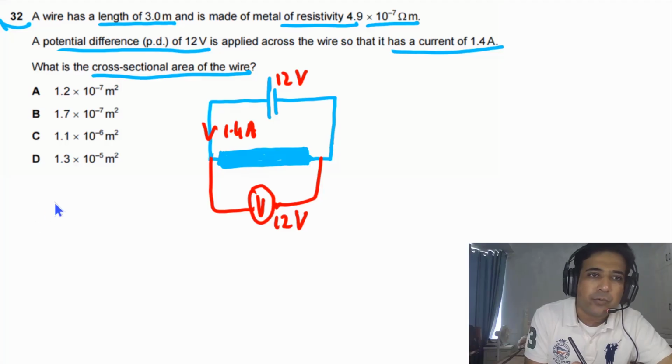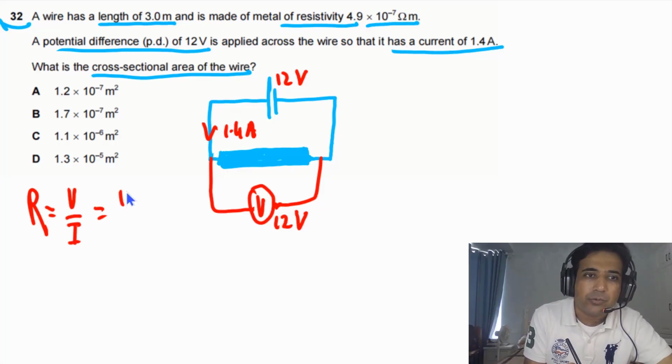First of all, we can find out the value of resistance. The resistance of this wire will be equal to V divided by I, which means this will be equal to 12 divided by 1.4.